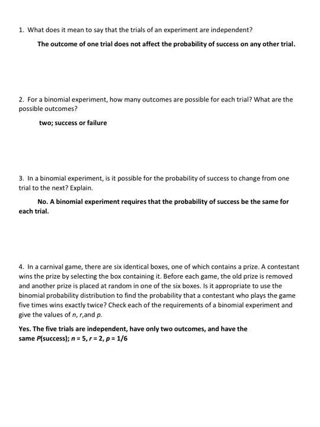So as far as labeling the numbers to a problem, N is the number of trials. Let's go back. A contestant plays the game 5 times, so that gives us N equals 5. Winning exactly twice, R equals 2. And the probability of success or winning the prize is 1 out of 6.